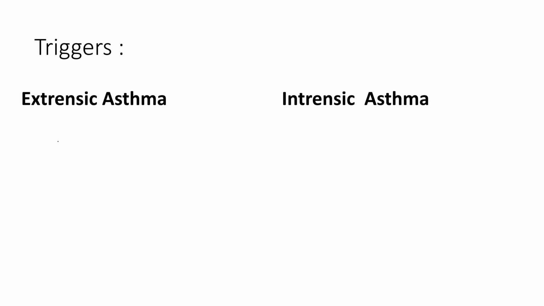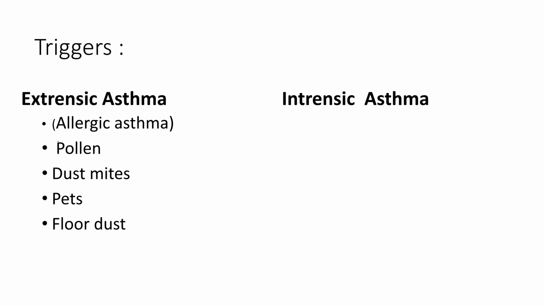Coming to triggers. Based on triggers, we classify asthma into two types. One is the extrinsic type of asthma, and the other is the intrinsic type of asthma. Extrinsic asthma can also be called allergic asthma because the patient is allergic to particular things like pollen grains, dust mites, pests, floor dust, etc. If the patient gets exposed to any of them, only then will he get an attack of asthma.